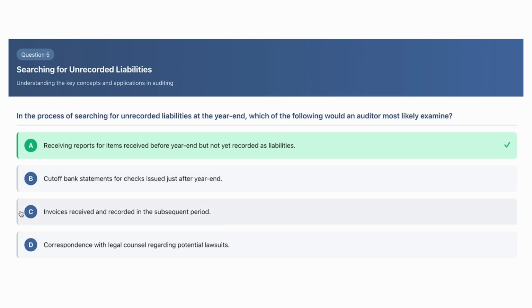C is invoices received and recorded in the subsequent period. If you're receiving invoices in the subsequent period and you're recording them in the subsequent period, they don't even belong to year end. So they're concerning that following year, but not the year end activity. And then D is correspondence with legal counsel regarding potential lawsuits. This is not talking about unrecorded liabilities like for accounts payable. It's talking about contingent liabilities like a lawsuit, and just seeing whether we need to actually record the lawsuit or not based on its probability of occurring.